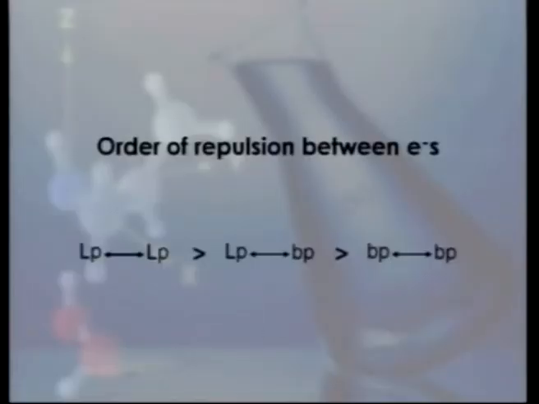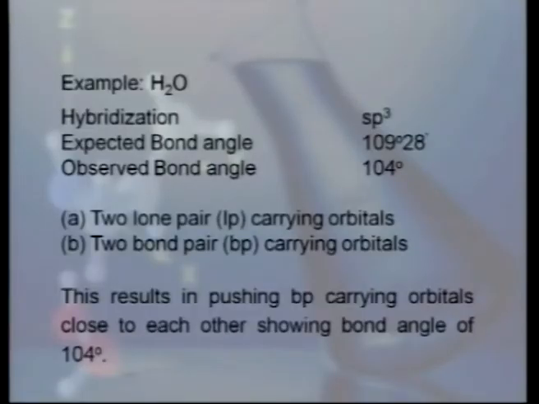Now next factor is the order of repulsion between electrons, which affects the value of the bond angle. Here we can see that lone pair repulsion is maximum, followed by repulsion between lone pair and bond pair, and bond pair repulsion is minimum. So this also governs the value of bond angle. How? We can see here with the help of example. First we will discuss example of water molecule.